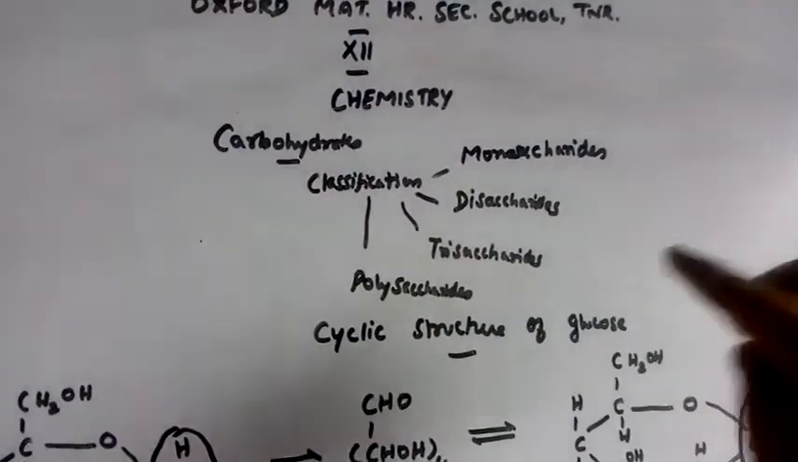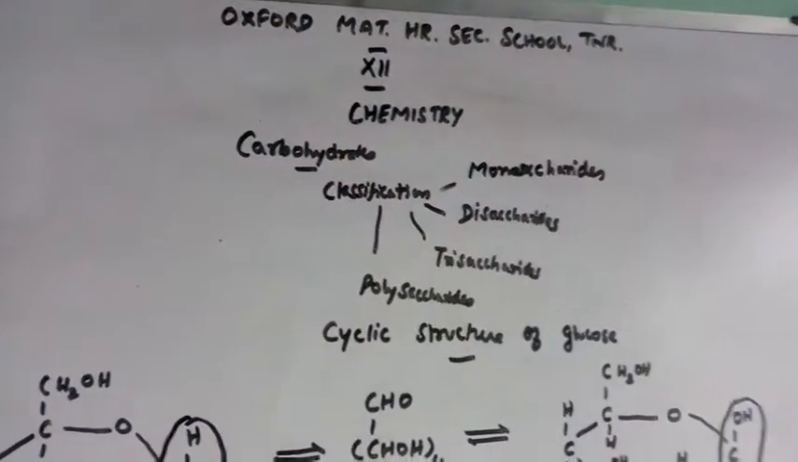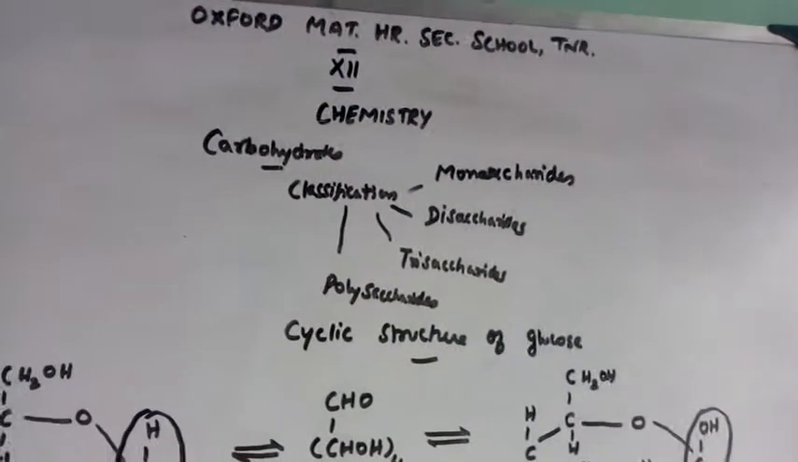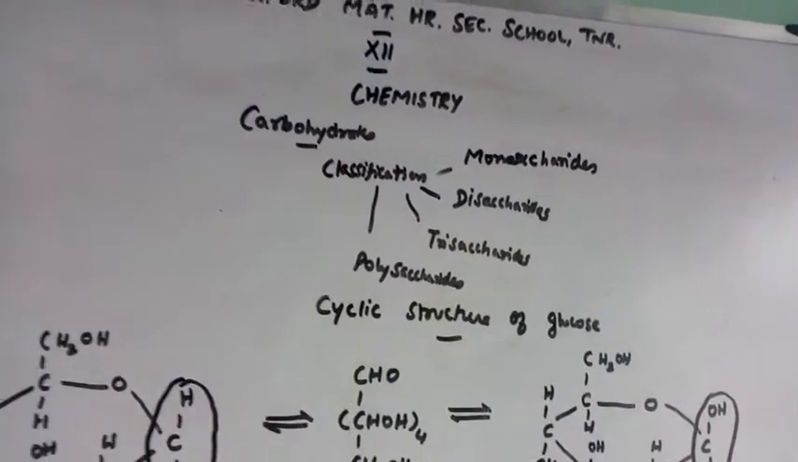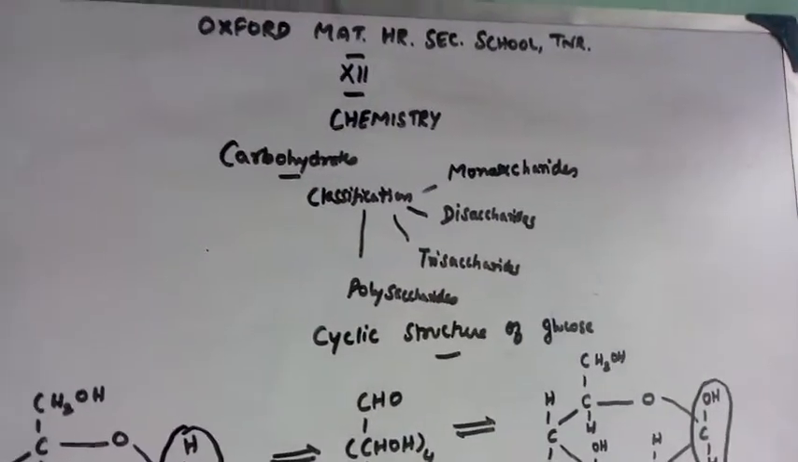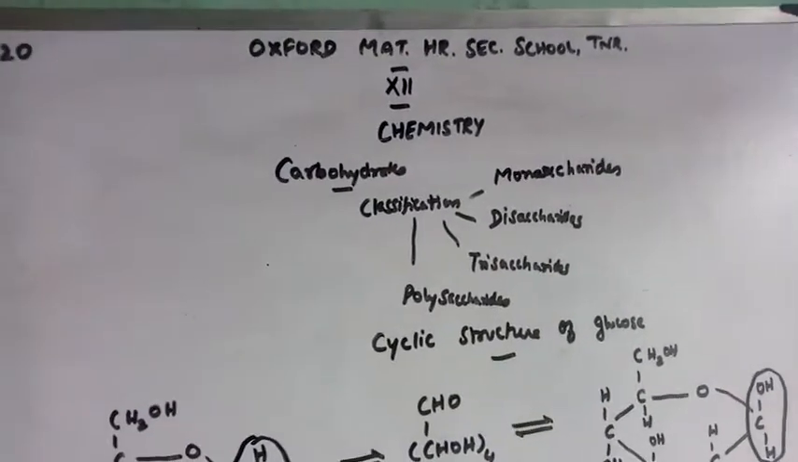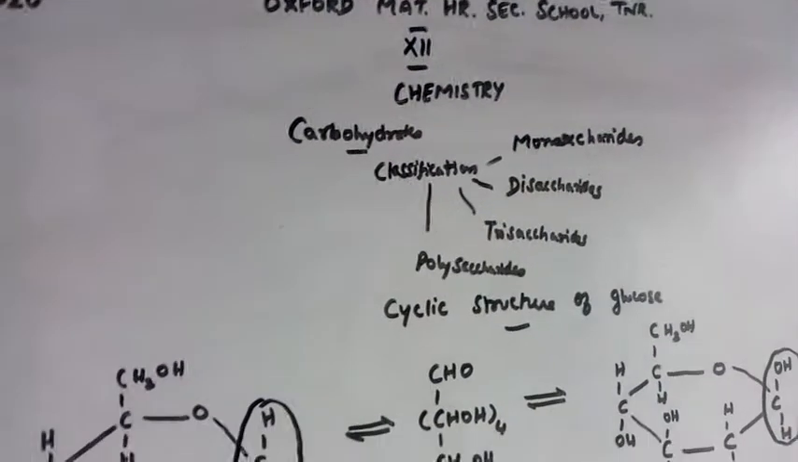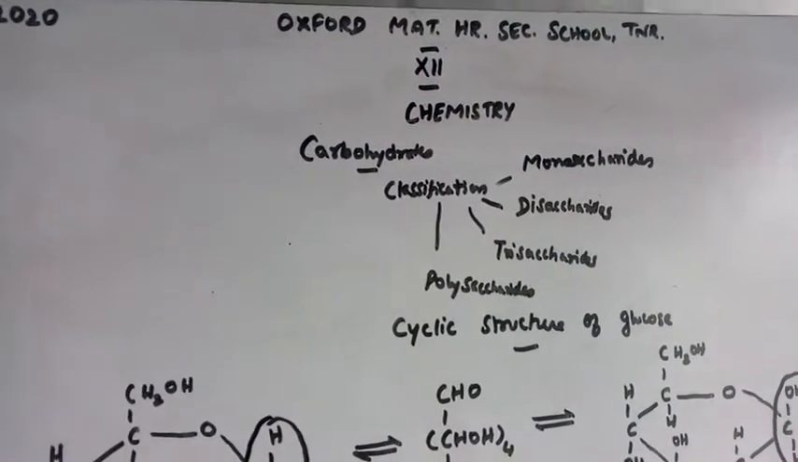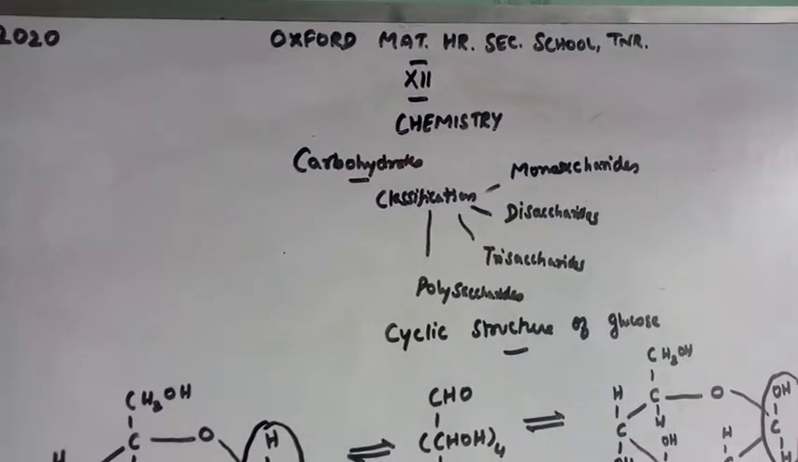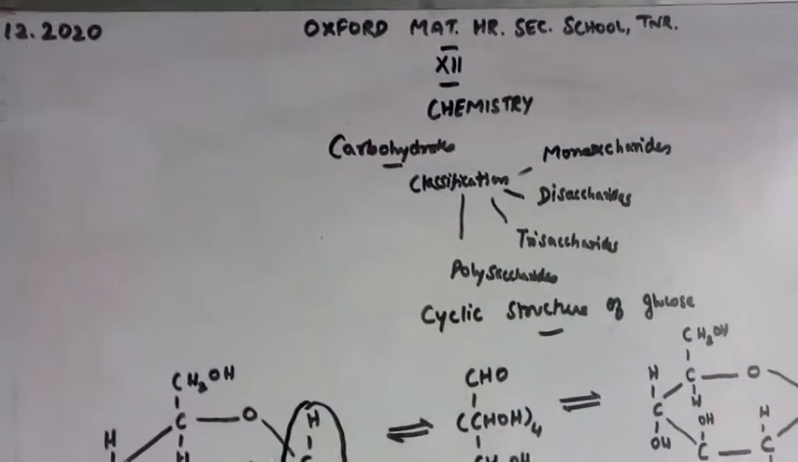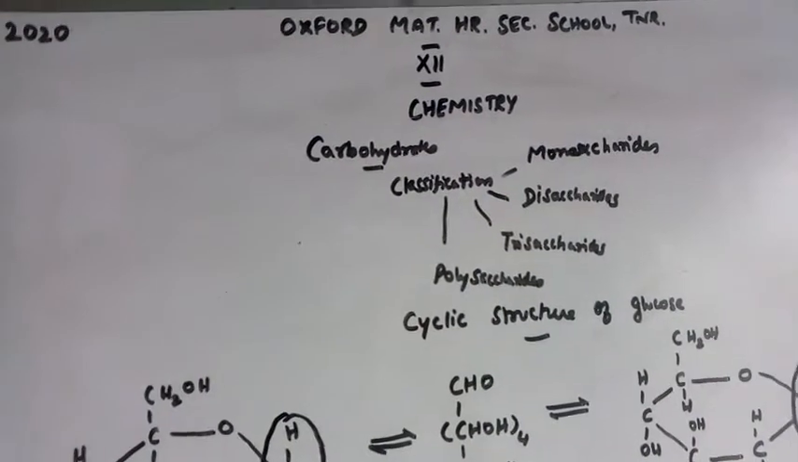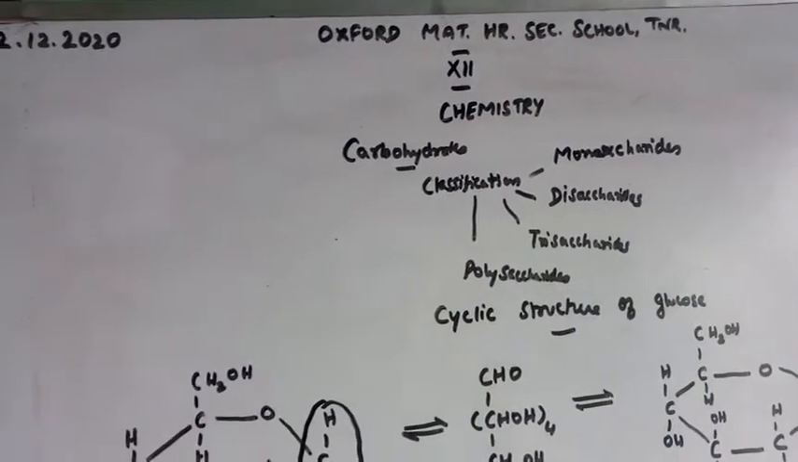Disaccharides, when we are taking sucrose, on hydrolysis it is giving glucose and fructose. In the same manner, when you are hydrolyzing maltose, it gives 2 molecules of glucose. Likewise there are some other examples. So those substances which on hydrolysis give 2 sugars are called disaccharides.